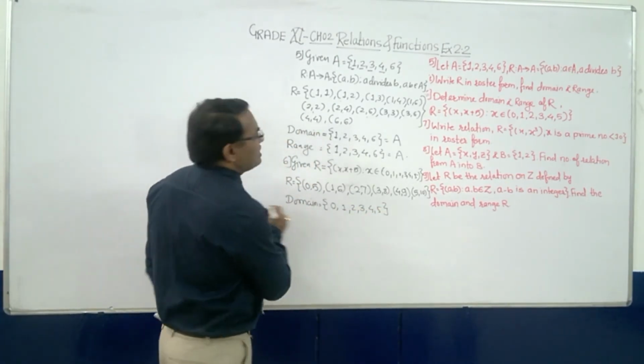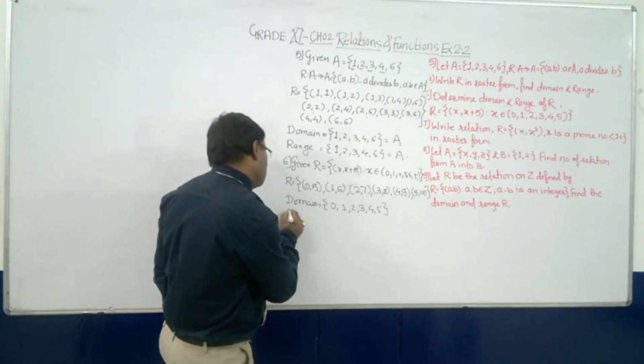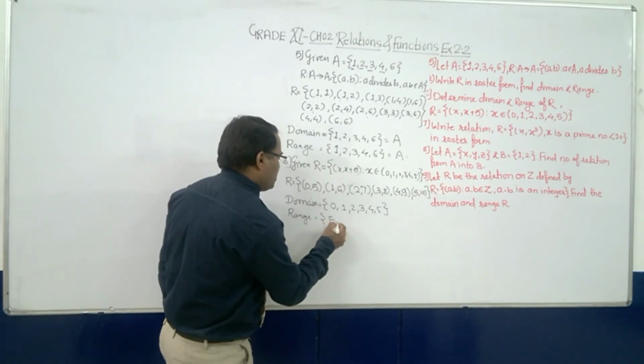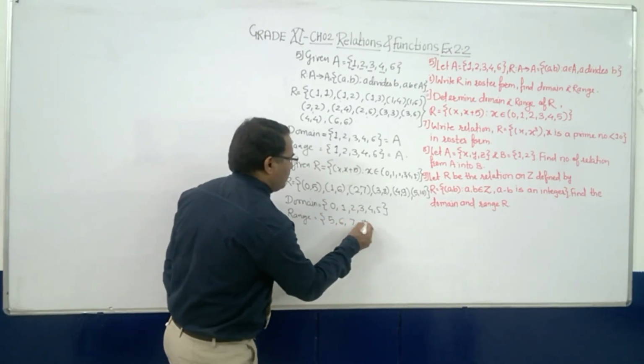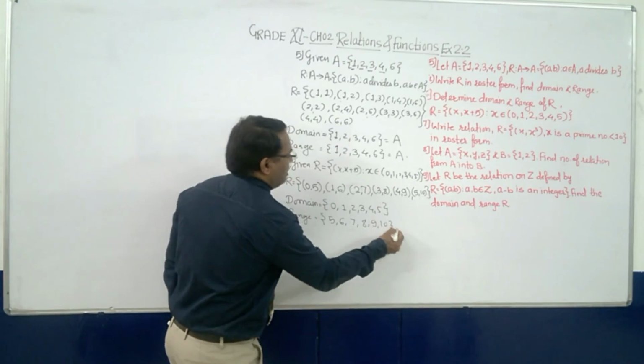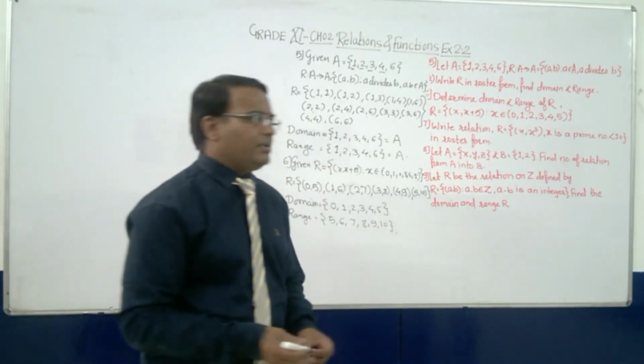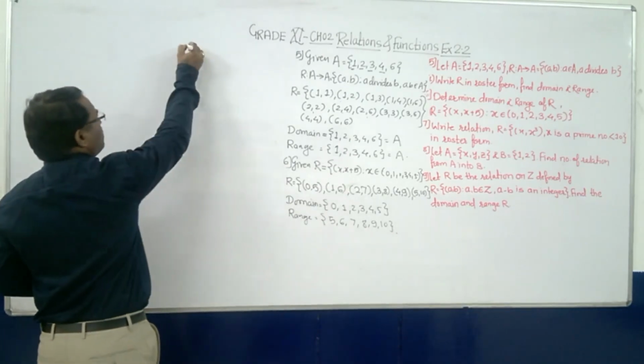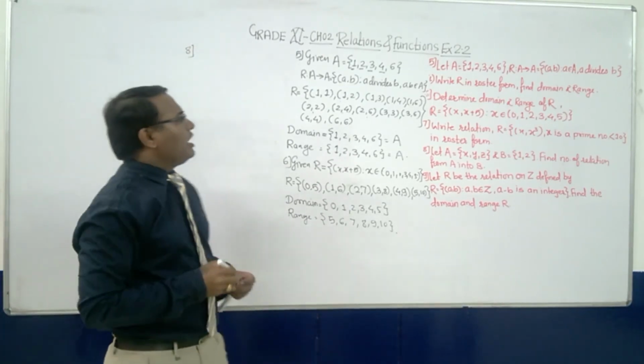Okay, and what is the next one? Range. Range means the second elements of the relation set. That is 5, 6, 7, 8, 9 and 10. Quite simple. Domain, range, only this you have to find out. So let's go on to the next sum, that is sum number 8.